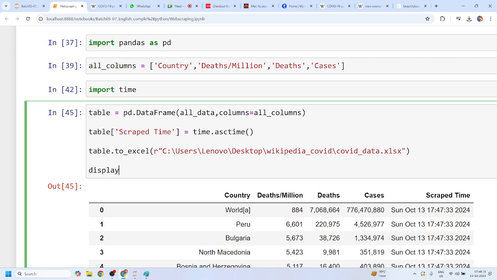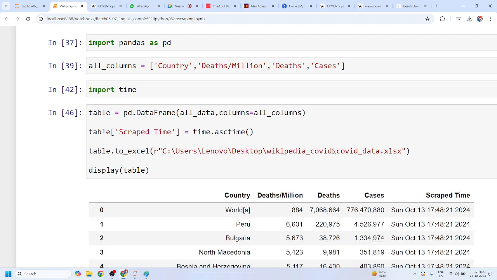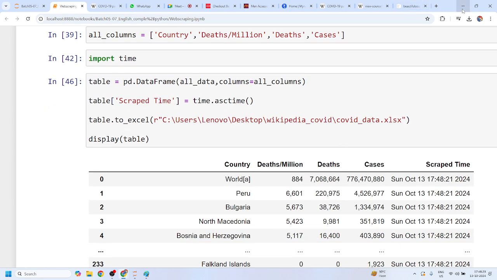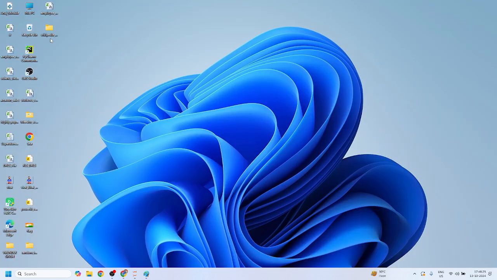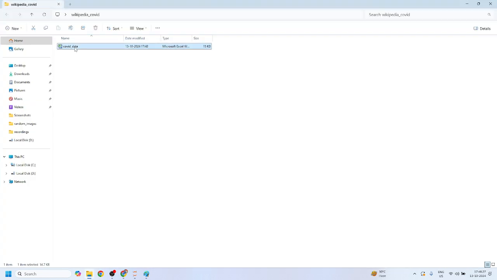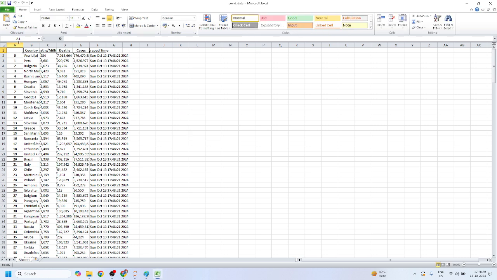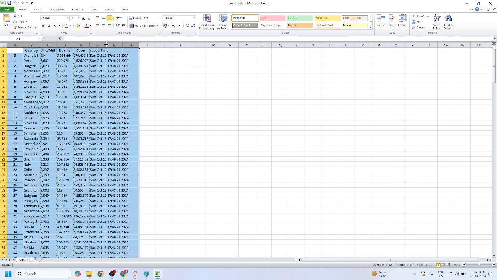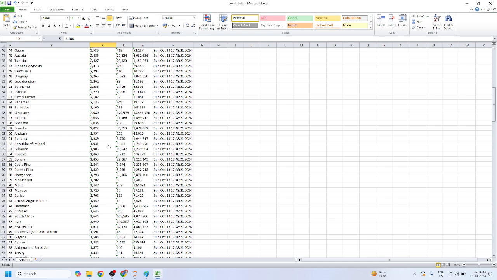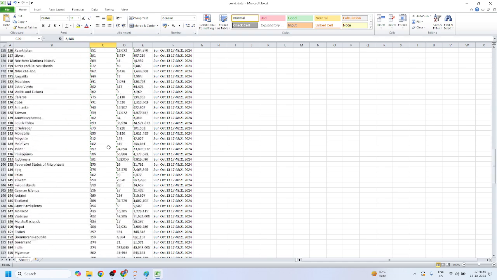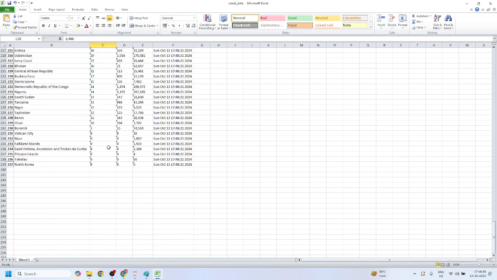And what you can do, just display the table so that you can see the table as well, right? Yes, sir. Now this is the table and this data has been scraped successfully inside this Wikipedia covid folder, and this is the date and time of this data with this perfect Excel sheet. Yes or no, Mohit? Any doubt? Yes, sir. No, sir.